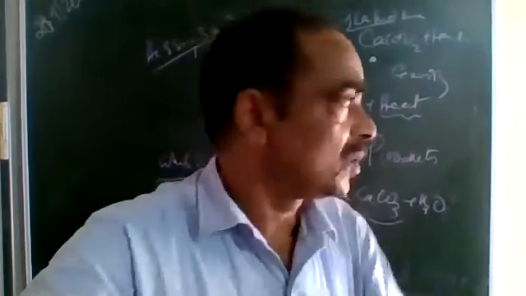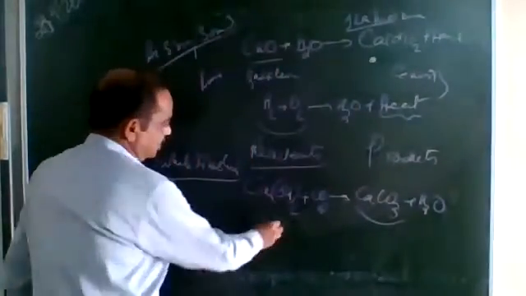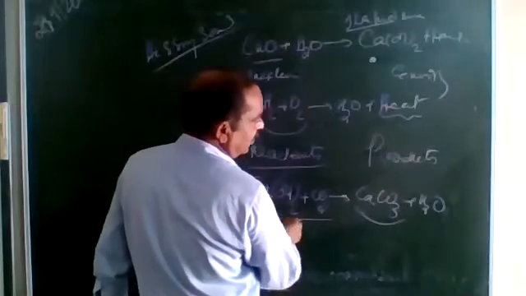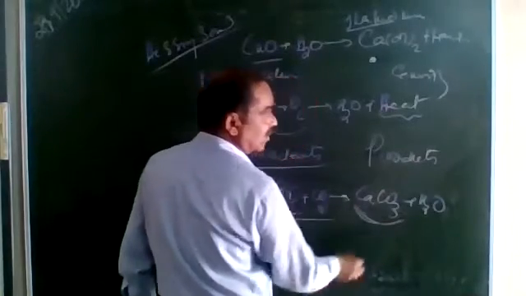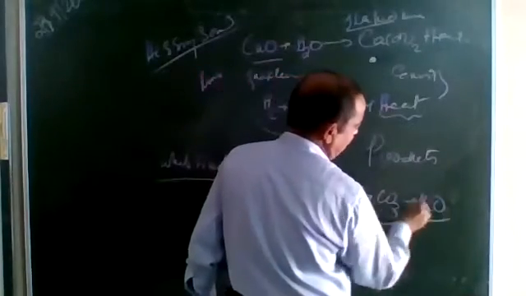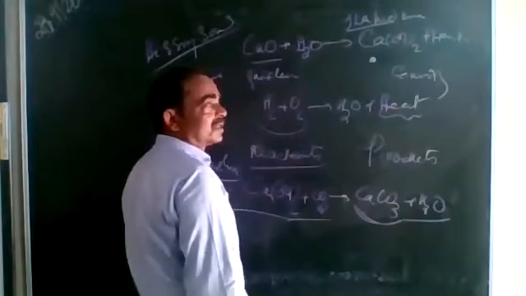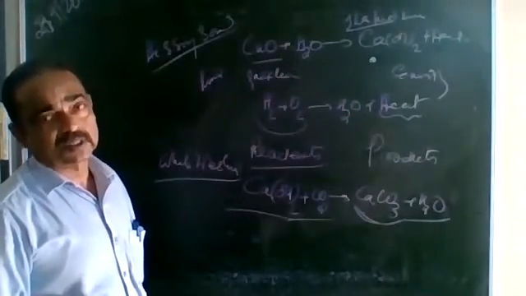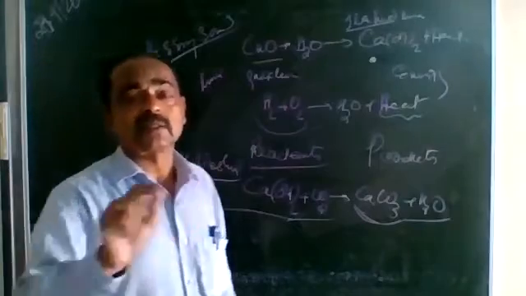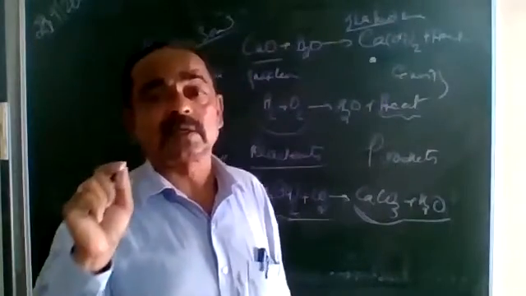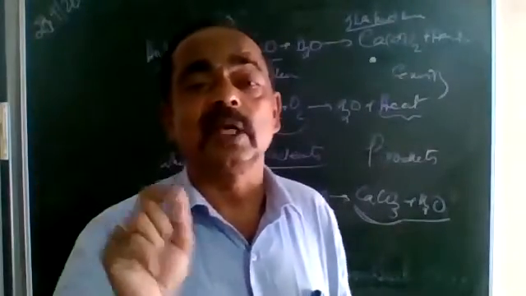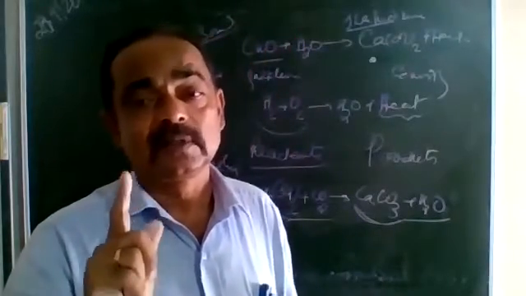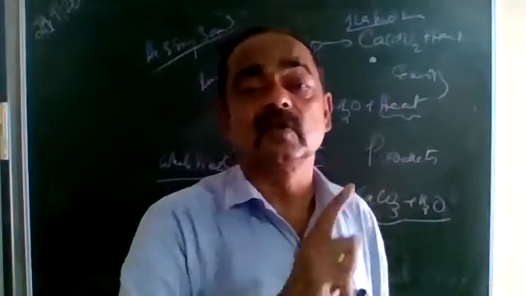Understood it? So slaked lime, that is calcium hydroxide, combines with carbon dioxide and makes calcium carbonate. This is the white coating that is formed, and that is the chemical reaction taking place during whitewashing. So, combination reactions, understood? Any number of reactants combine. Don't ever think that it is only two. Any number of reactants combine, and the product must be one, a single product, with the release of energy.